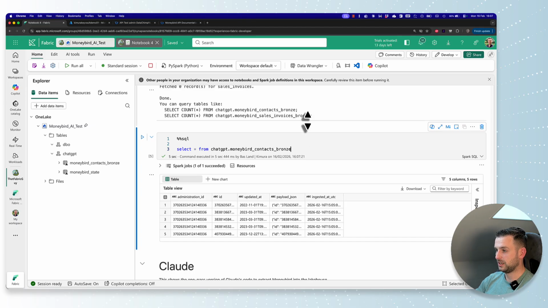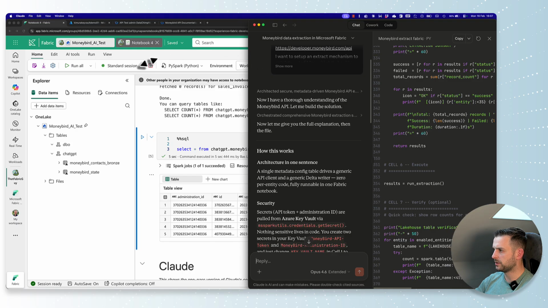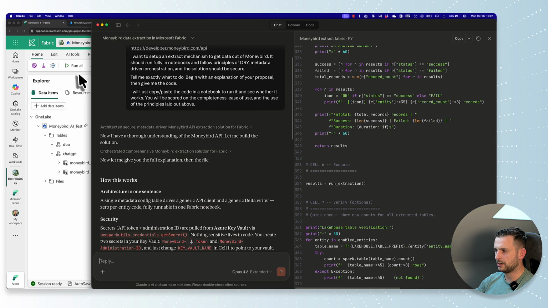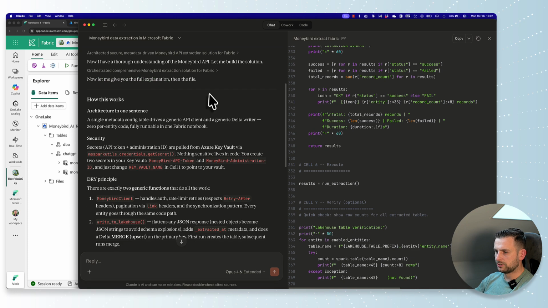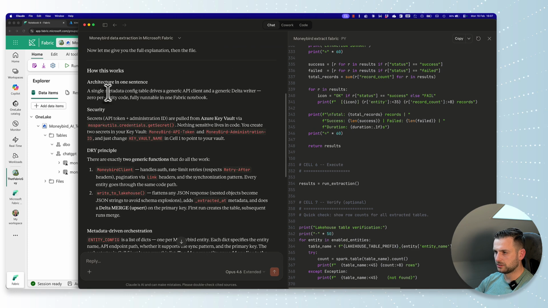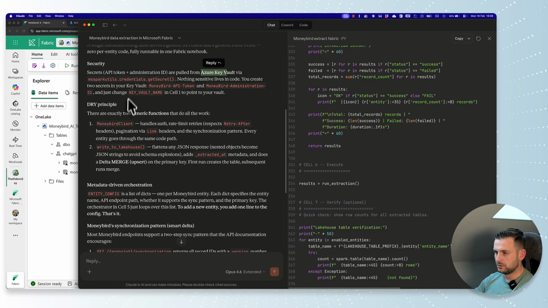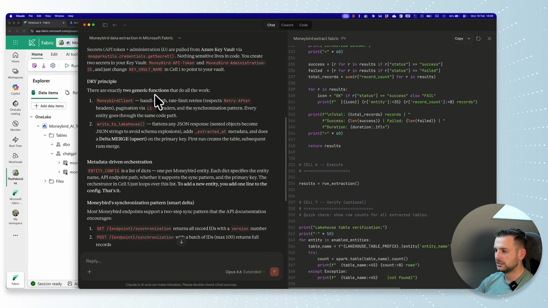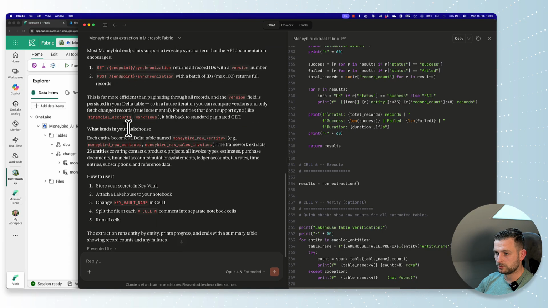Impressive. Let's see what our friend Claude is coming up with. Let's make our screen a little bit bigger here. So this is my prompt. It will give me the full explanation first and the file, how this works, architecture in one sentence, single metadata config table, security. This is going through Azure Key Vault. Yes, this is all very nice. You just need to change the Key Vault name. This is probably the same thing that we're running into as with ChatGPT, will probably be the same issue here. DRY principle, Moneybird client, write to Lakehouse, and so on.